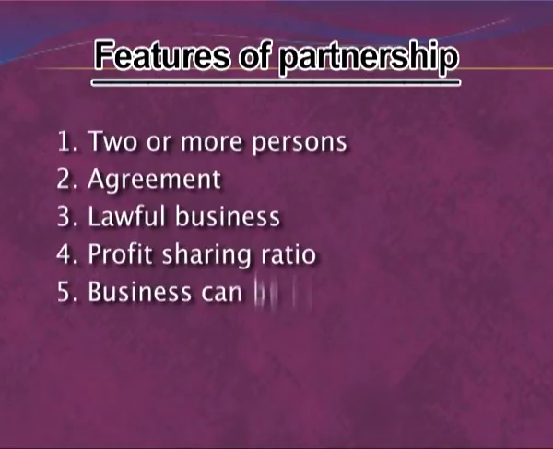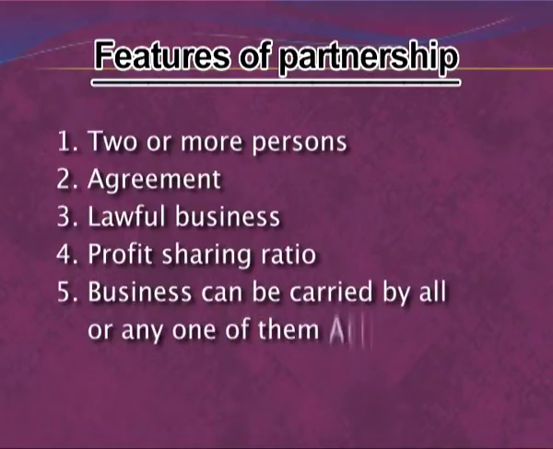The last feature is that business can be carried on by all or any one of them acting for all. That means all the partners can carry on the business, and any one of the partners can become the agent of the other partners and carry on the business on their behalf. So this was about the meaning and features of partnership.